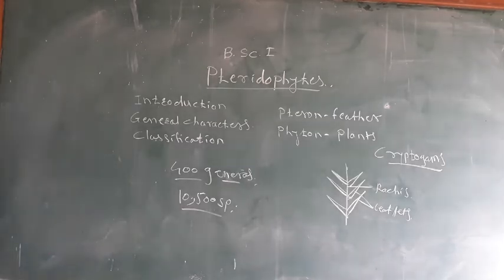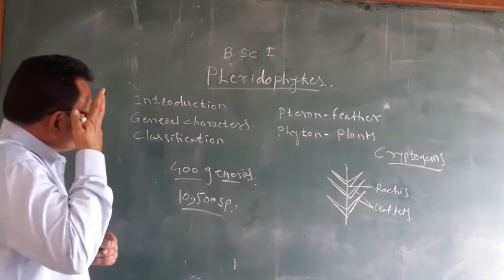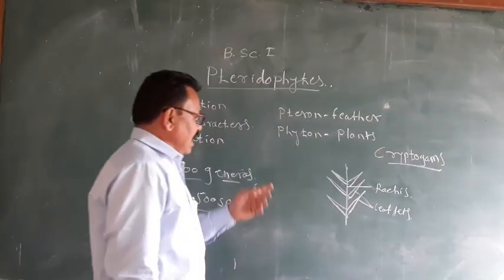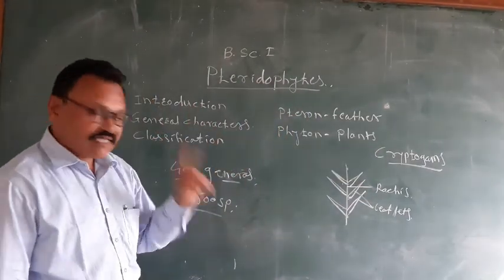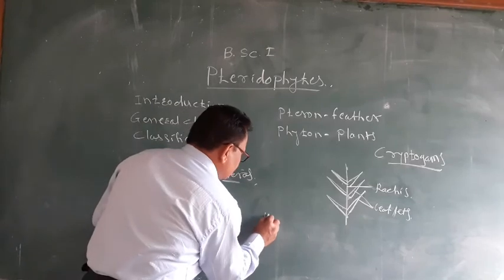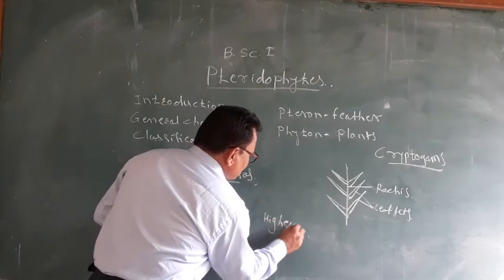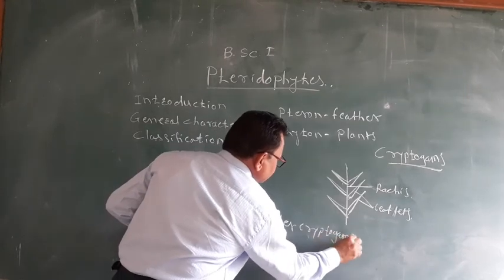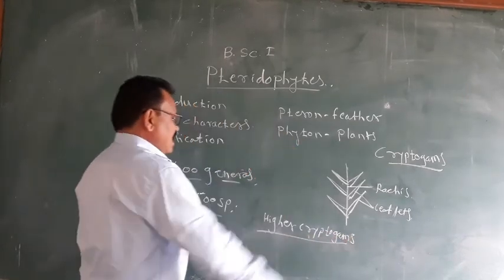They are distributed widely, and pteridophytes are the most successful cryptogams. Pteridophytes are cryptogams, but they are also called the higher cryptogams.